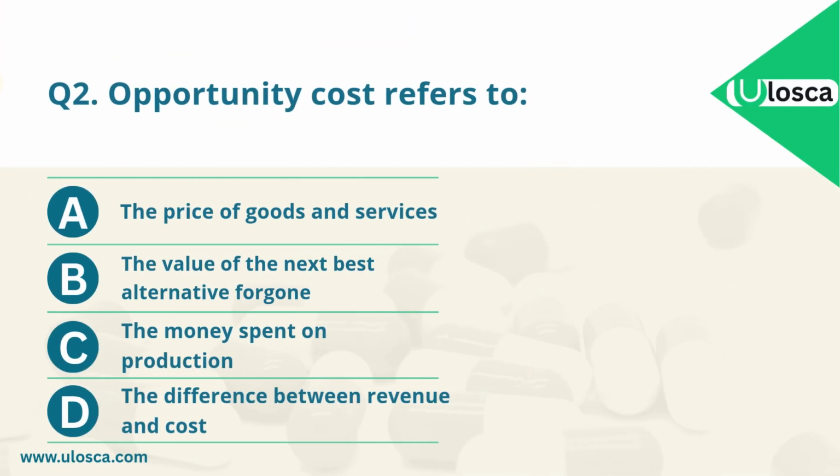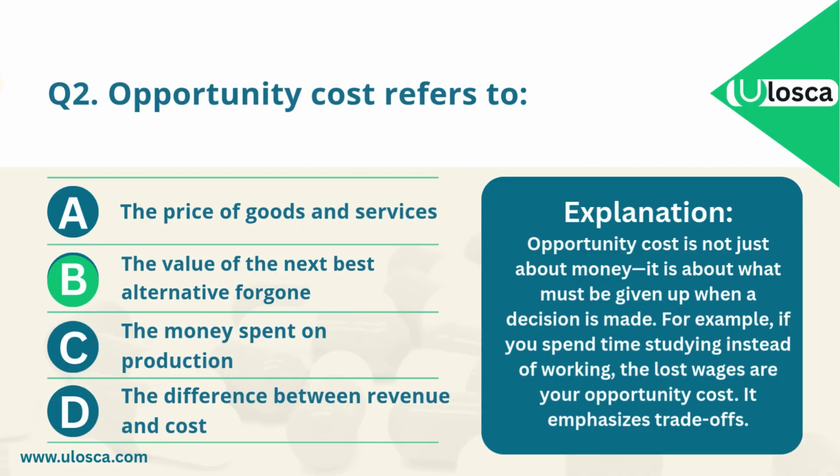The correct answer is B. The value of the next best alternative foregone. Explanation. Opportunity cost is not just about money. It is about what must be given up when a decision is made. For example, if you spend time studying instead of working, the lost wages are your opportunity cost. It emphasizes trade-offs.